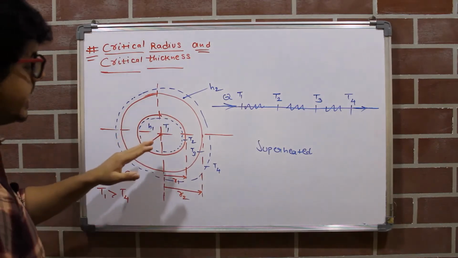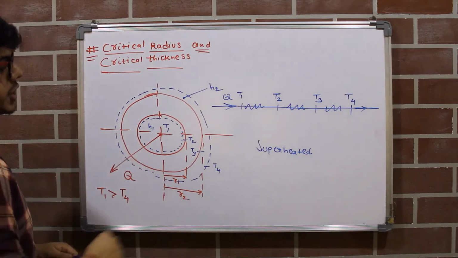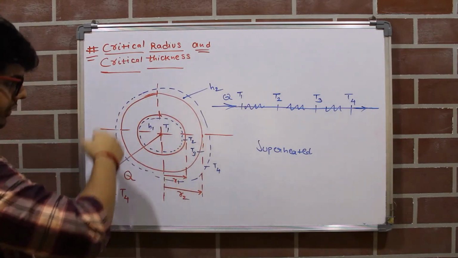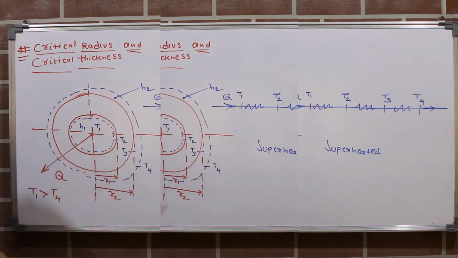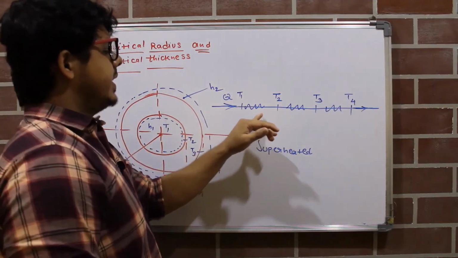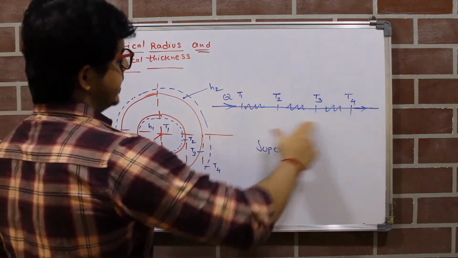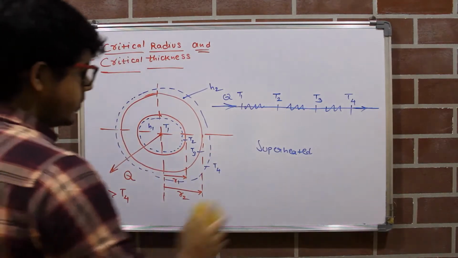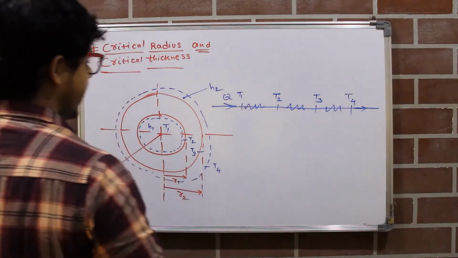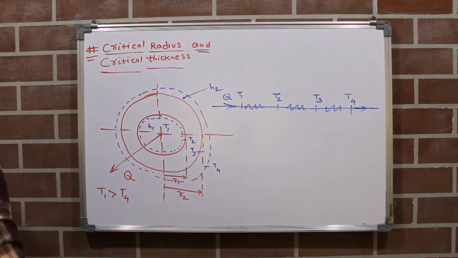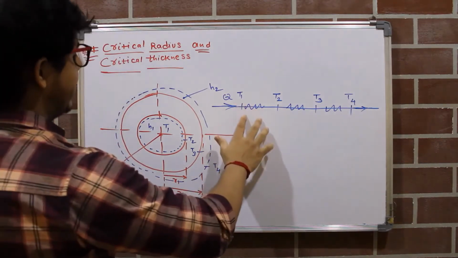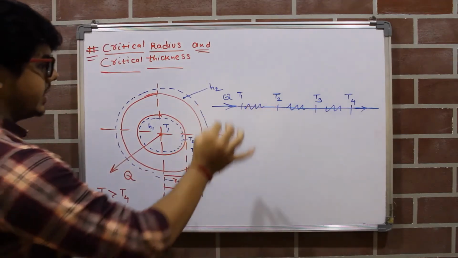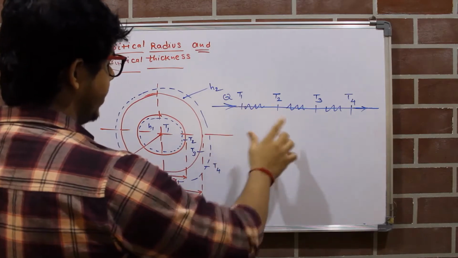Now let us consider the heat transfer coefficient of superheated steam be H1 and the heat transfer coefficient of the surrounding air will be H2. Now you can see here it is a thermal circuit. So now we will see the thermal resistance between the different temperatures. First we will see the thermal resistance between temperature T1 and T2.